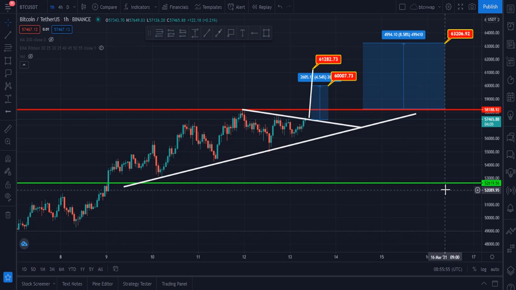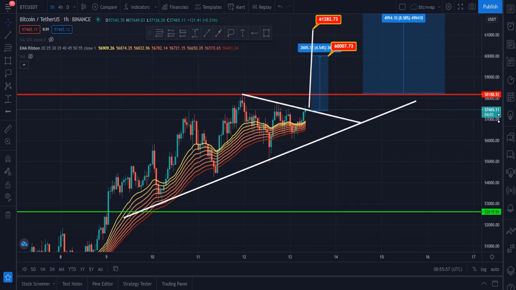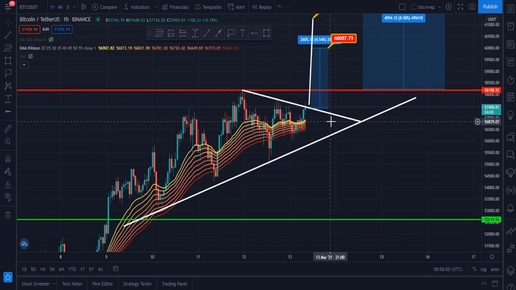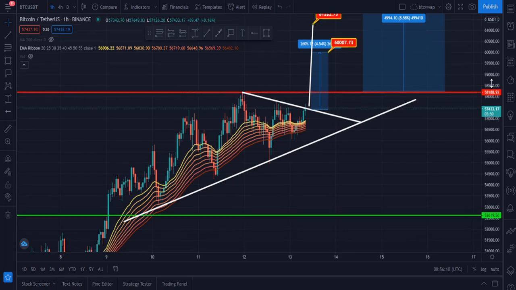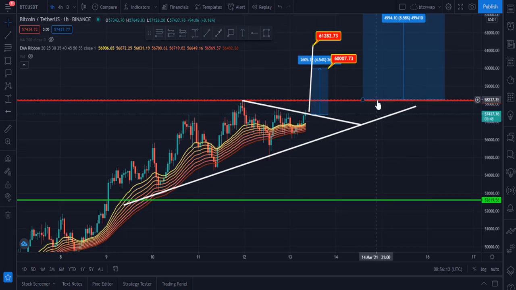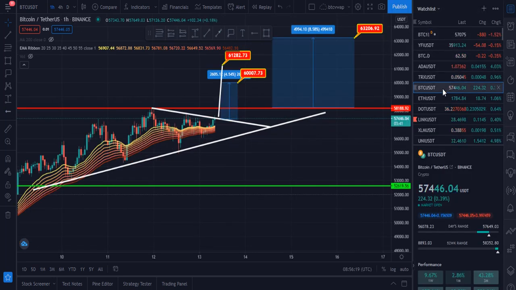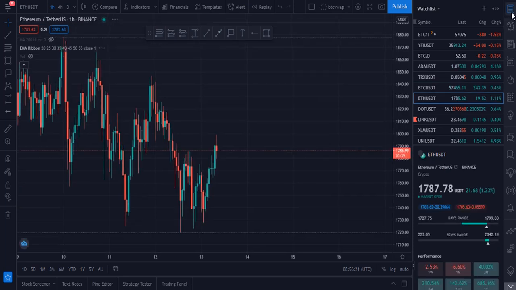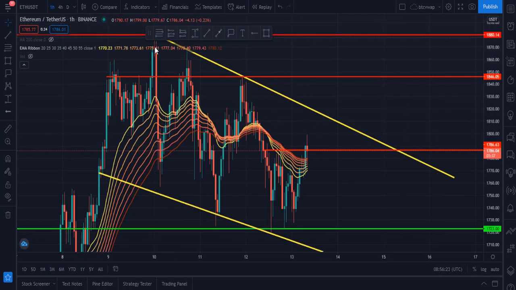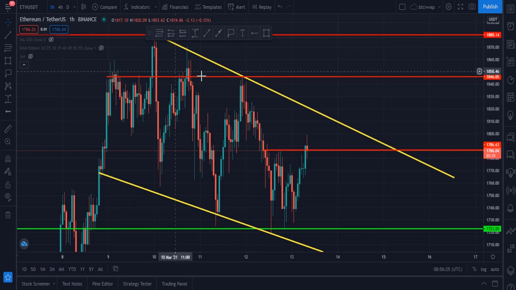Let me please show you the EMA ribbon. EMA ribbon is currently at $56,800 and it is now turning into support for the Bitcoin. This is very good, and definitely Bitcoin has to break this all-time high and upside resistance and should hit these targets. These are the targets. Let me please show you my next chart, a very beautiful Ethereum chart. Let me please arrange this chart and let me please hide this.